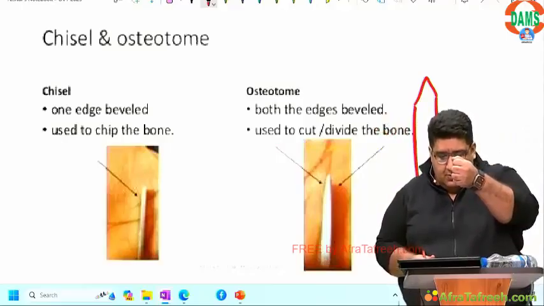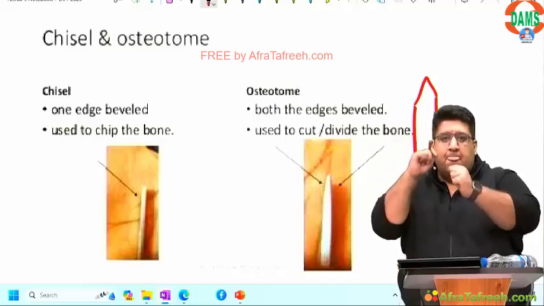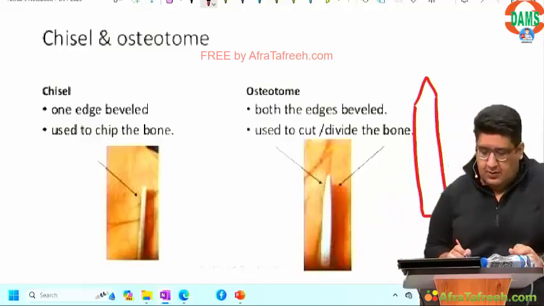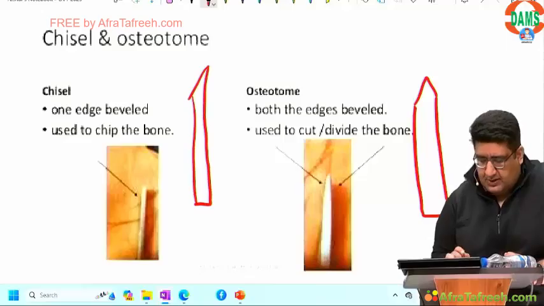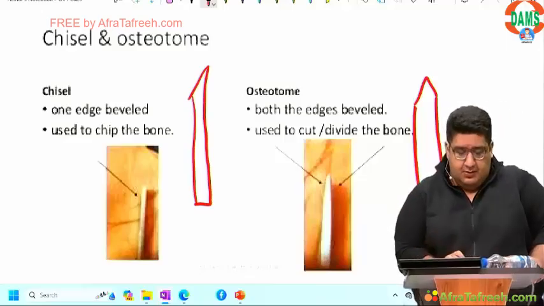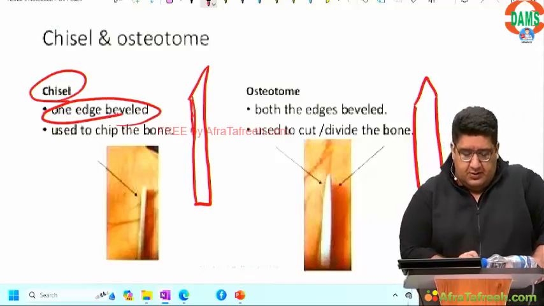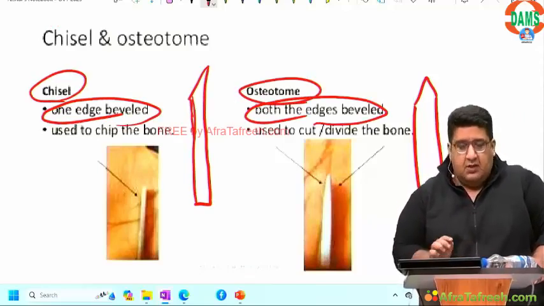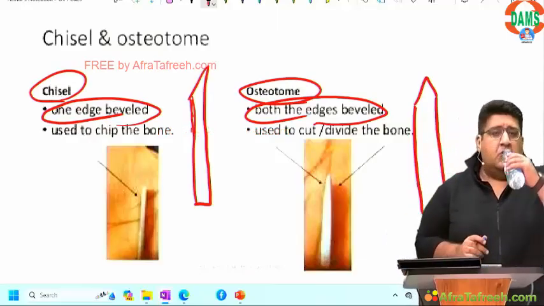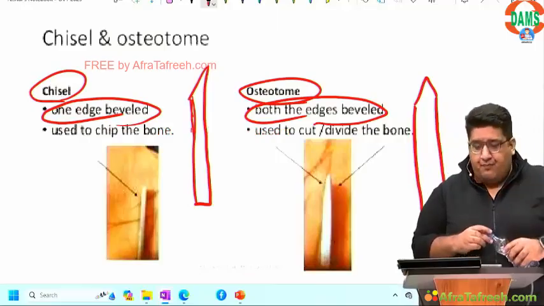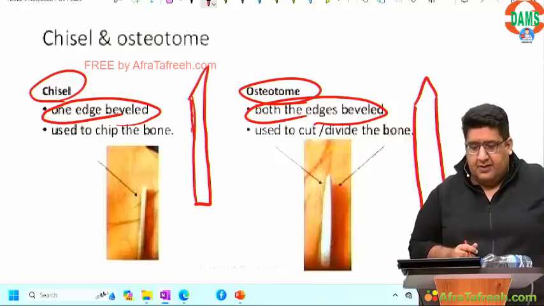I put it at 45 degree, and that is basically a chisel. So if one edge is beveled, chisel. If both the edges are beveled, we call it an osteotome. For sure, can come in your exam. Done?